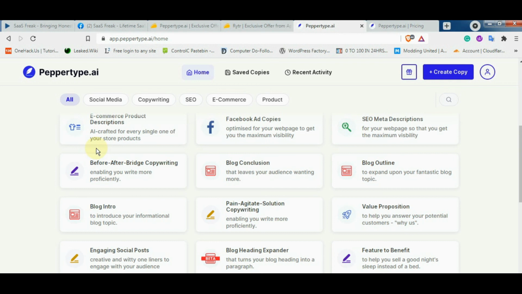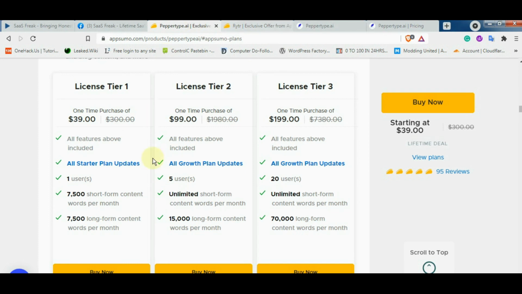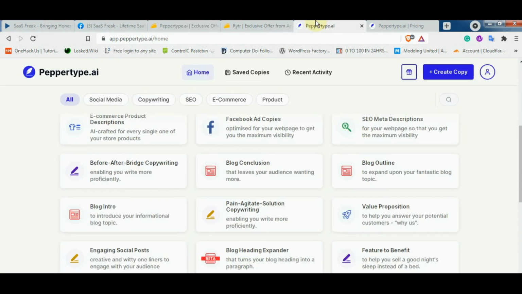Okay, you can compare the pricing as well. Jarvis Boss plan is costing around $129 or $139 a month, whereas the Peppertype AI lifetime deal is costing you just $39 for tier 1, and tier 3 is just costing you $199, which is equal to nearly 1.5 months of Jarvis Boss plan pricing.